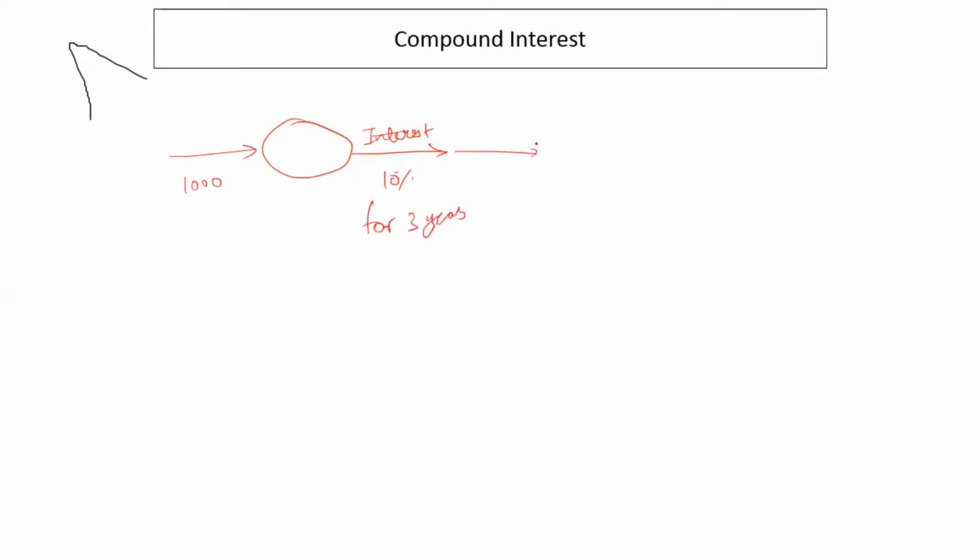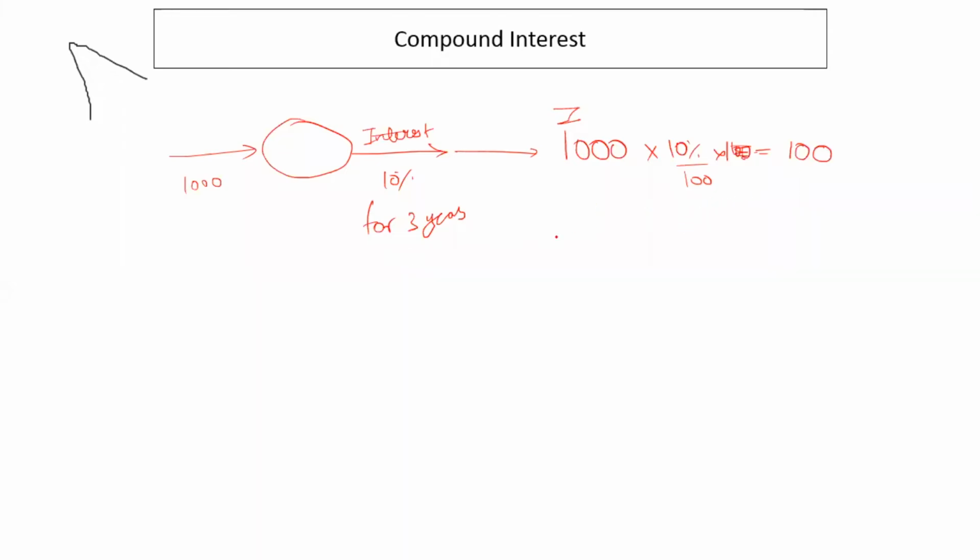So in that case, what he'll pay back to me is, for the first year, 10% on 1,000, which is 100 rupees, right?